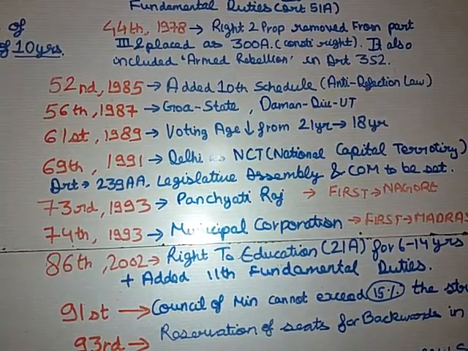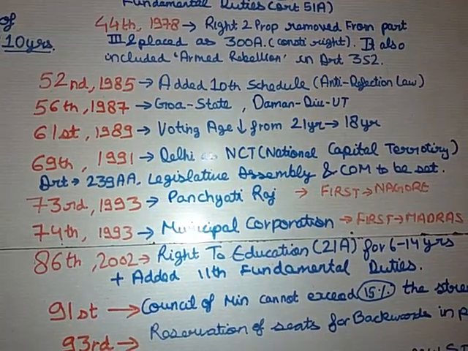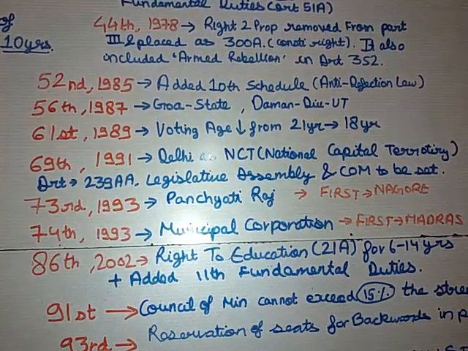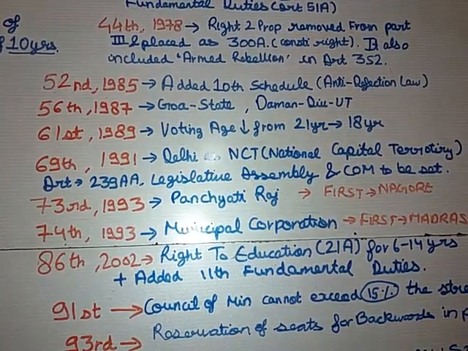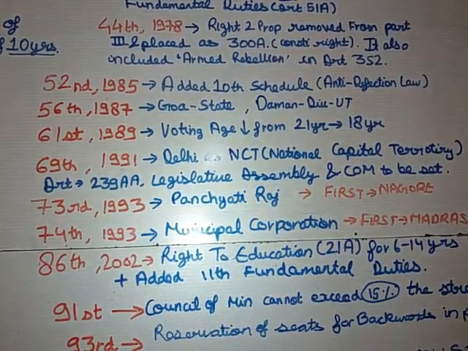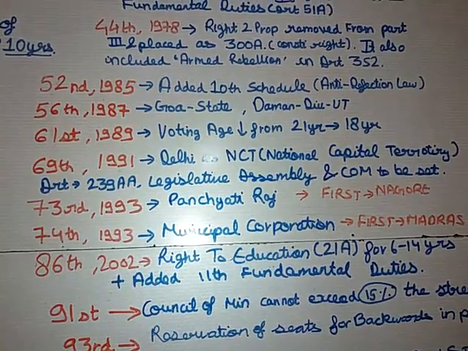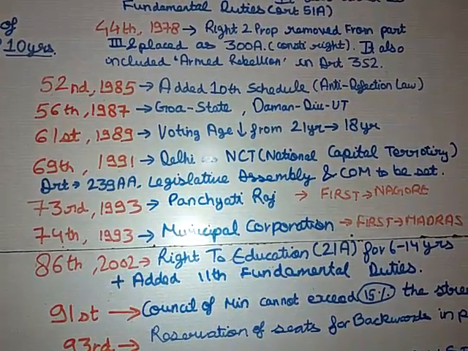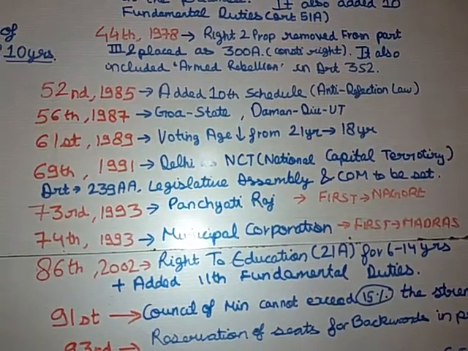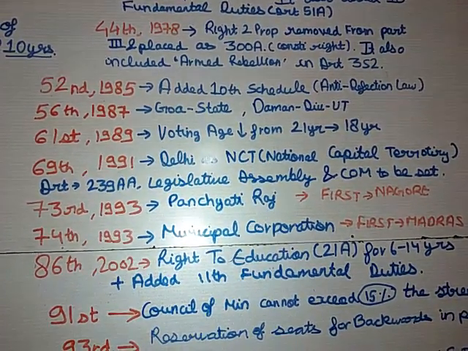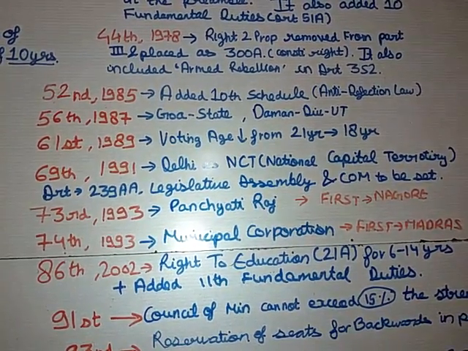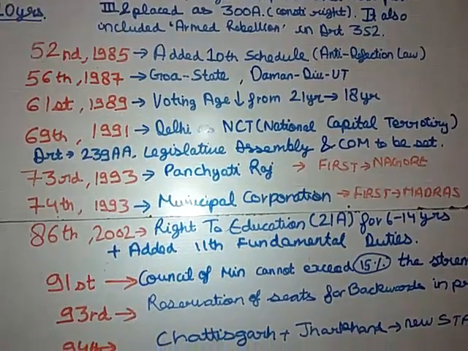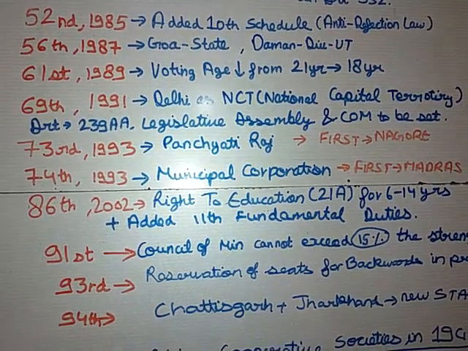Apart from removing the right to property from fundamental rights, the 44th Amendment Act also included armed rebellion in the emergency. You would be aware of the three emergencies in India: national, financial and state emergency. National emergency is 352, state 356, financial 360. So in the national emergency, that is Article 352, it has added the words armed rebellion in place of internal disturbance.